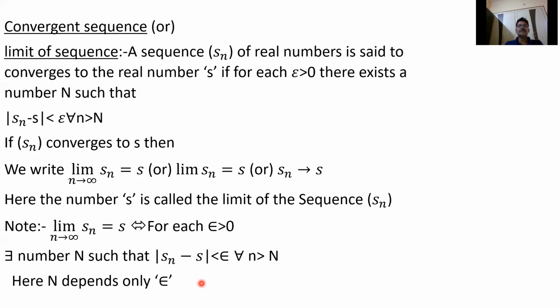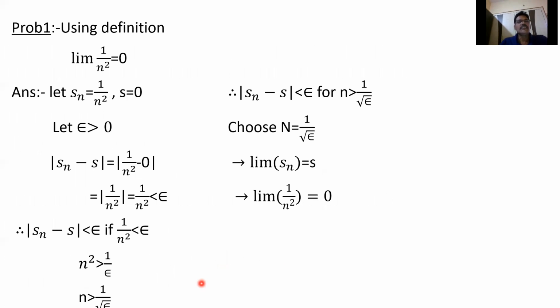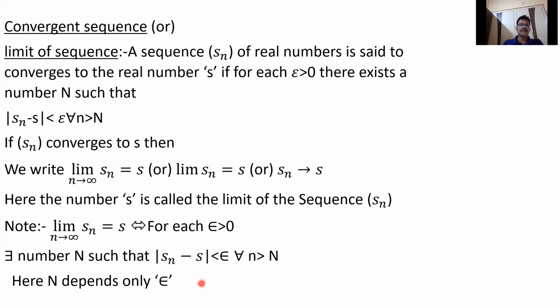See one or two problems. So using the definition, limit of 1 by n square equal to 0. Limit of 1 by n square equal to 0. So here, this is the definition.